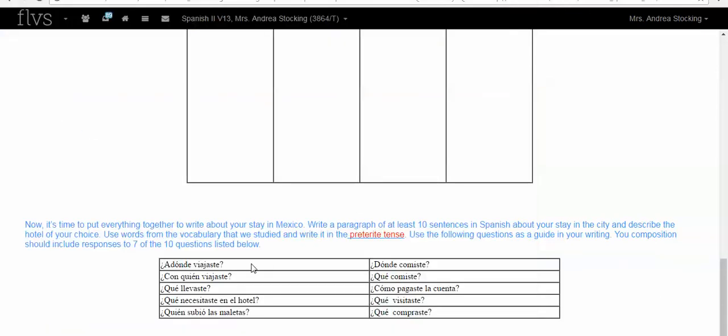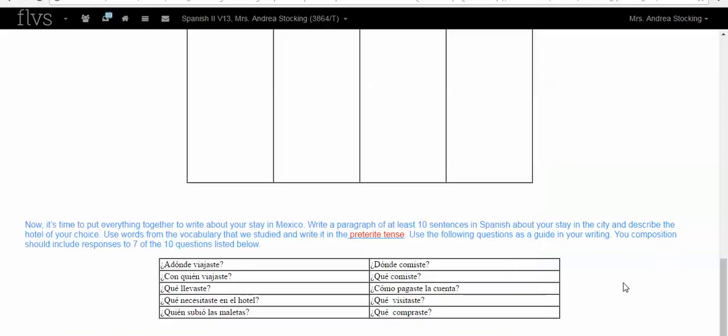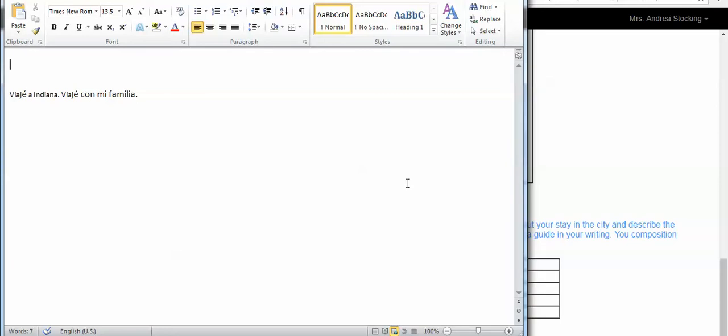Okay, so then I might answer the second one. With whom did you travel? Okay, so I can just copy that word right there. And I'm going to say viajé con mi familia. So I traveled to Indiana, I traveled with my family, and I could just keep going down answering these questions in simple preterite yo form. Okay, so that's all you're going to do for your week 7 assignments. I hope that helped.